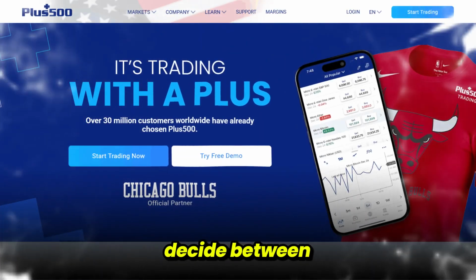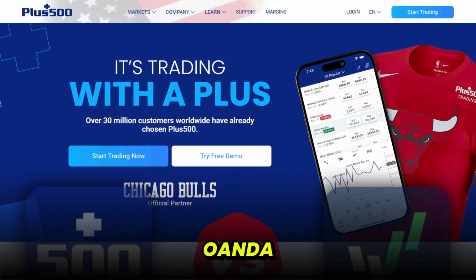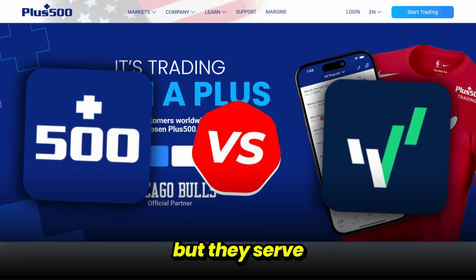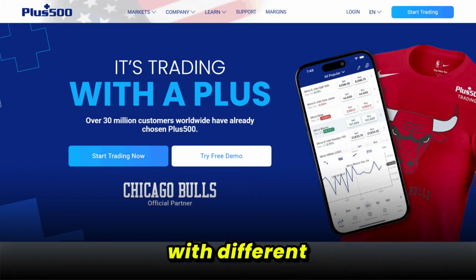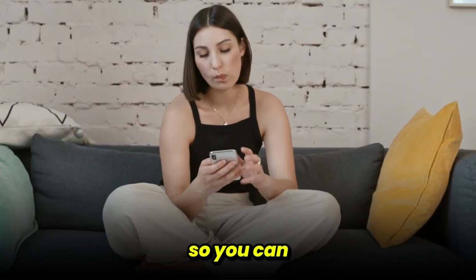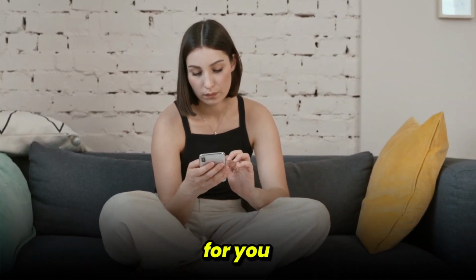If you're trying to decide between Plus500 and OANDA, you're not alone. Both platforms are trusted brokers, but they serve different types of traders with different priorities. Let's break down what each one offers, their strengths, and where they might fall short, so you can figure out which is the right fit for you.